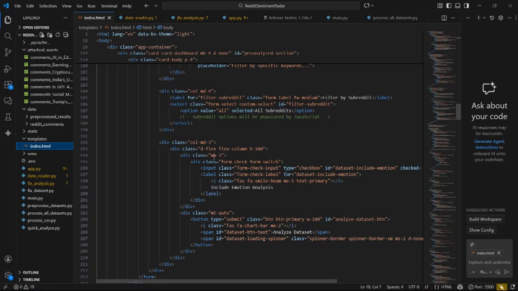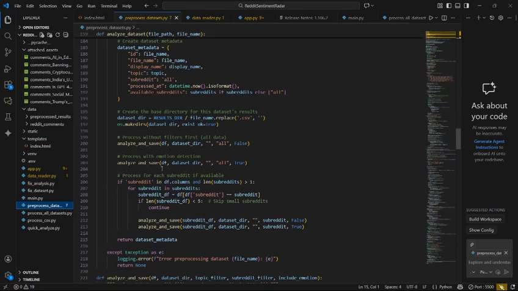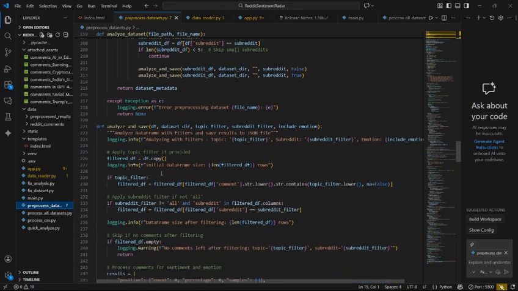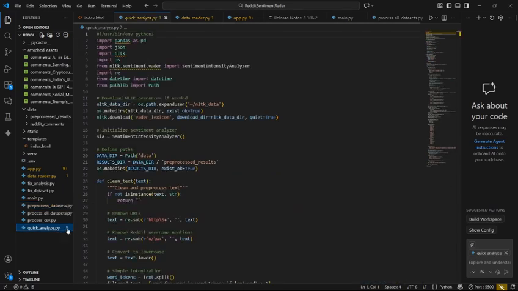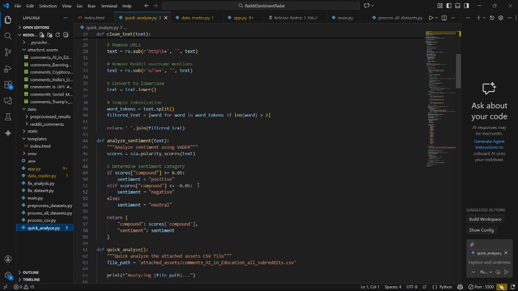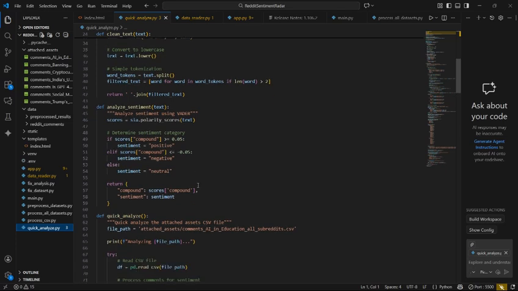Some additional processing files such as processAllDataset.py and QuickAnalyze.py help in handling large datasets or performing rapid sentiment evaluation. They make the system more flexible and efficient by supporting batch processing and automated workflow for multiple Reddit datasets.